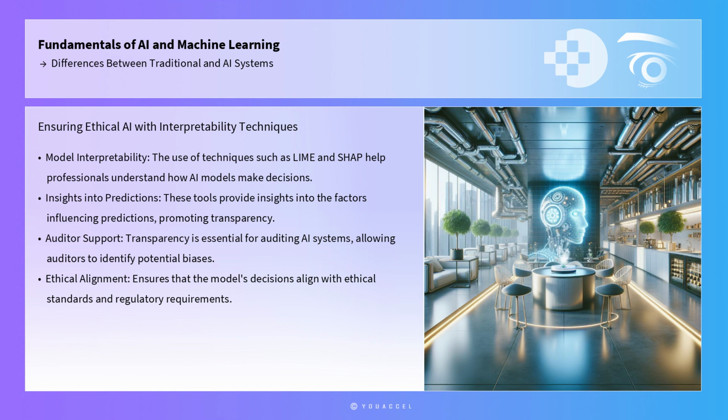A practical tool for ensuring ethical AI deployment is the use of model interpretability techniques such as LIME and SHAP. These tools help professionals understand how AI models make decisions, providing insights into the factors influencing predictions. This transparency is essential for auditing AI systems, as it allows auditors to identify potential biases and ensure that the model's decisions align with ethical standards and regulatory requirements.